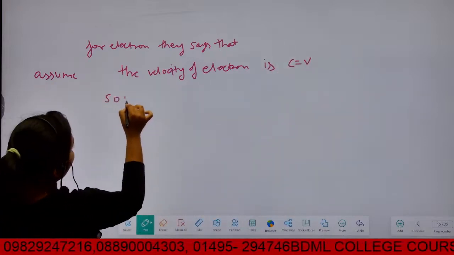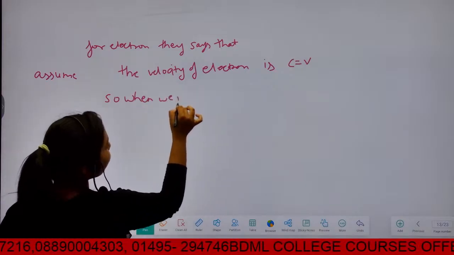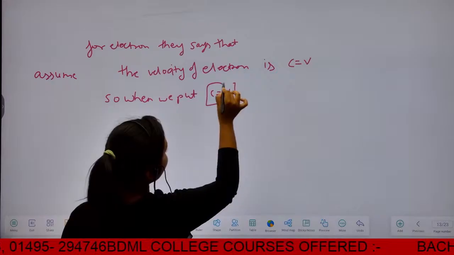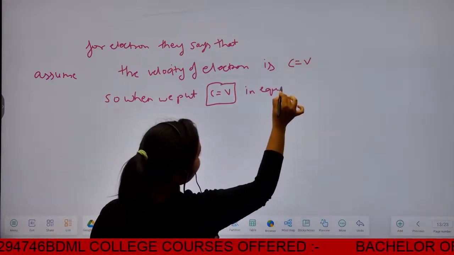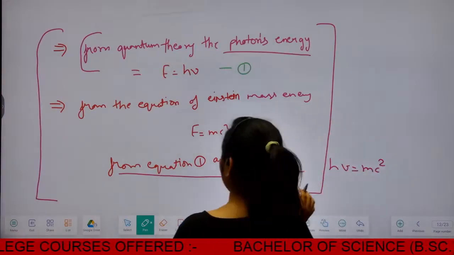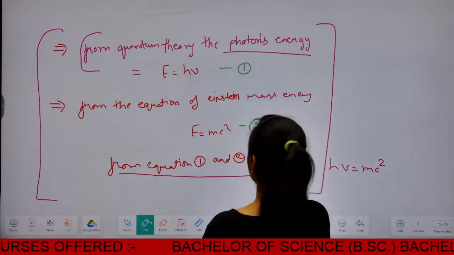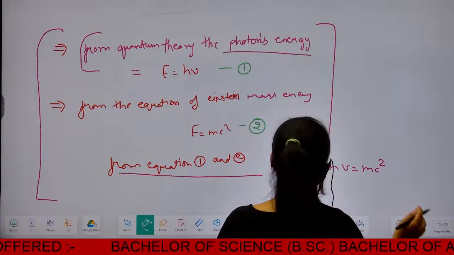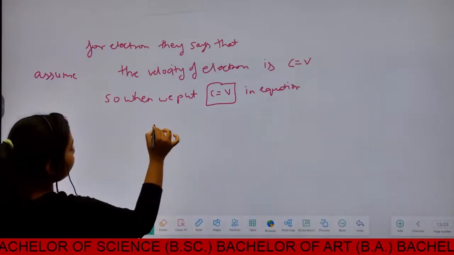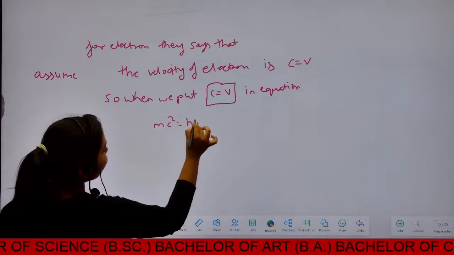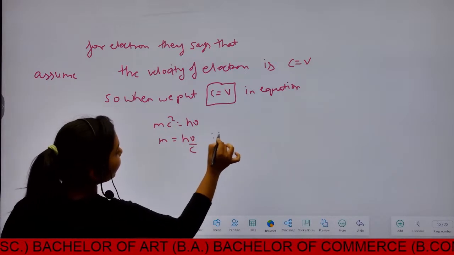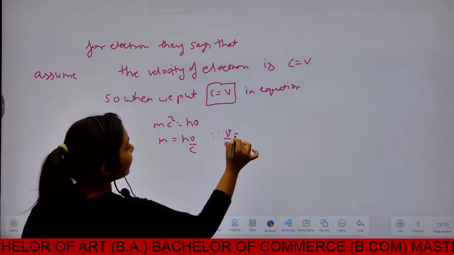So when we put c equal to v in the equation mc squared is equal to h nu, m is equal to h nu upon c. Here we know nu upon c is equal to lambda.